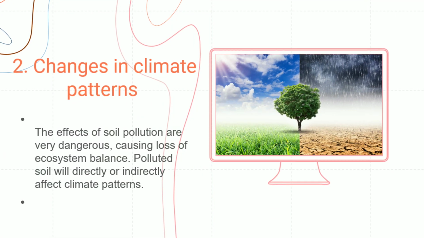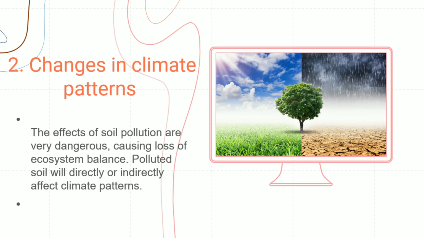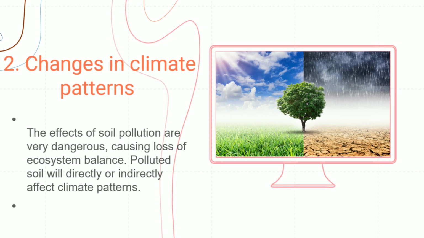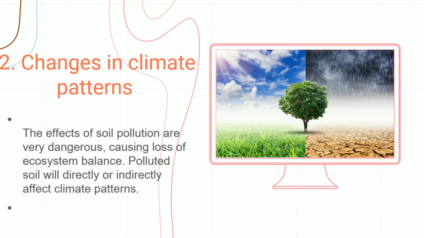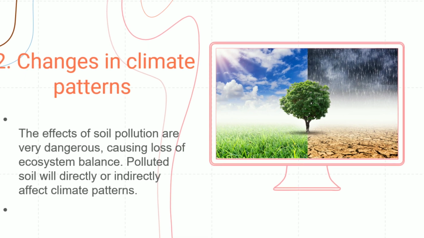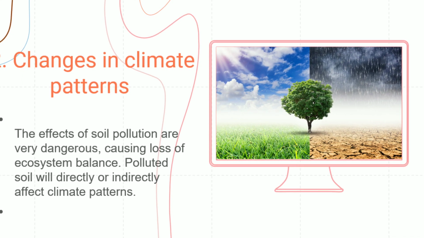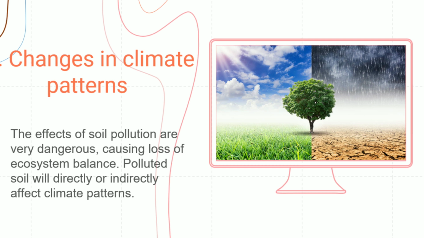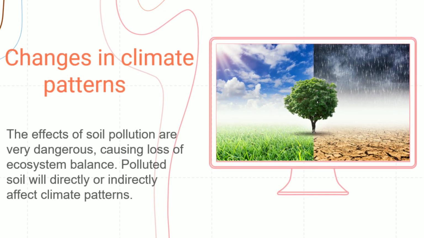Number 2. Change in climate patterns. The effects of soil pollution are very dangerous, causing loss of ecosystem balance. Polluted soil will directly or indirectly affect climate patterns. Problems faced are increased temperature, unseasonable weather activity, acid rain, and others.